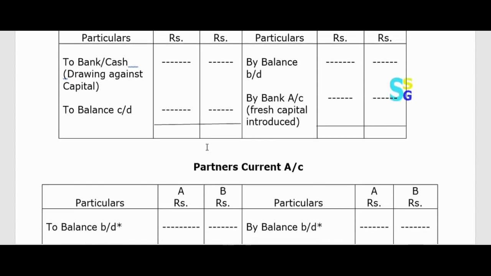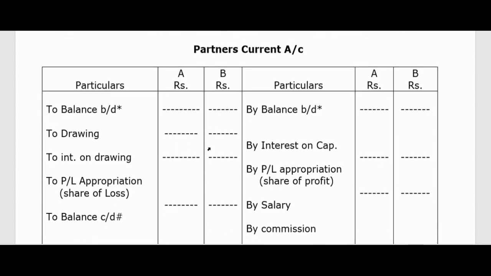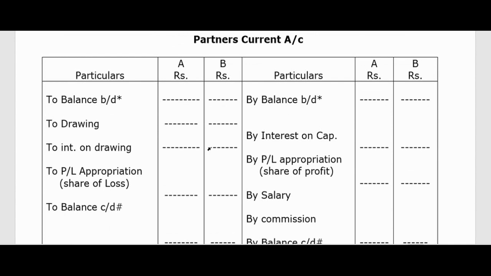Next, if you go to see the partner's current account, it is very simple. Just keep in mind that here, whatever balance we have to write, that will be the balance of the partner's current account. And then the other items will be the same as what you have written in the fluctuating capital, except the drawing against profit. You have to write to drawing, to interest on drawing, to profit and loss appropriation, share of loss.